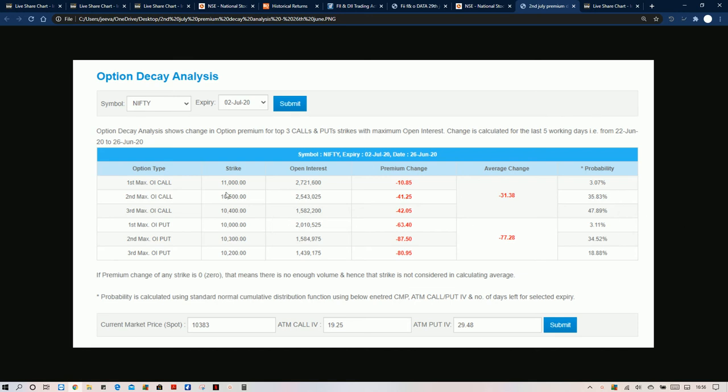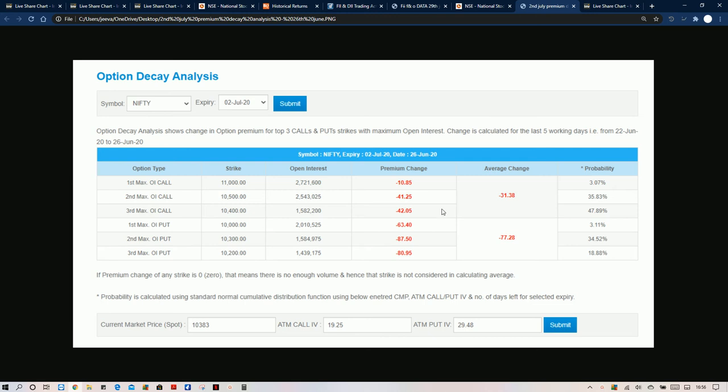But we need to see that the 10,500 and 10,300 strike probabilities are almost the same. So that also we need to ignore, because either one will take place. But the probability of 11,000 is only 3%, which is very less, because the decay is happening. That means the institutions are more active in call writing rather than call buying.